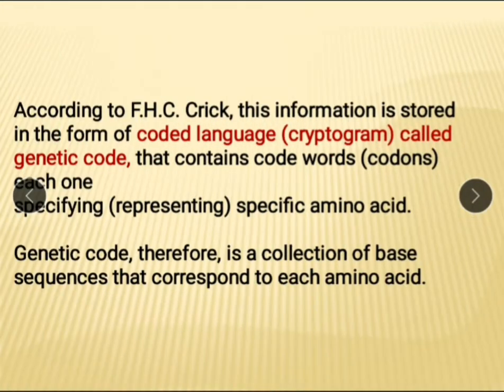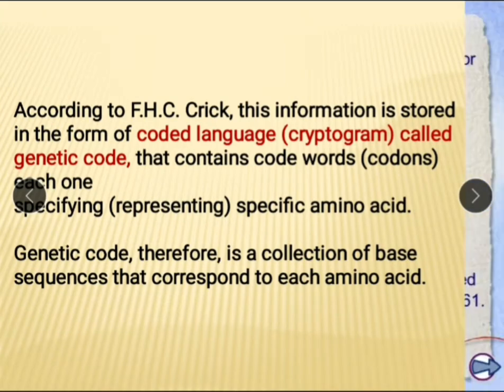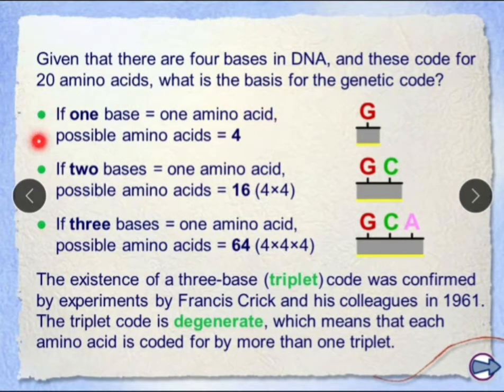I already explained to you, 4 into 1, that is 4. If one base equals 1 amino acid, then the possibility is 4 only. A codes for 1 amino acid, G for 1, C for 1 and T for 1. But if 2 bases code 1 amino acid, the possibility is 4 into 4, that is 16.